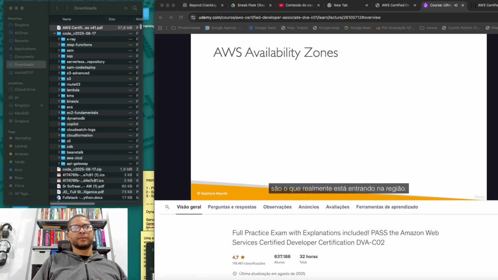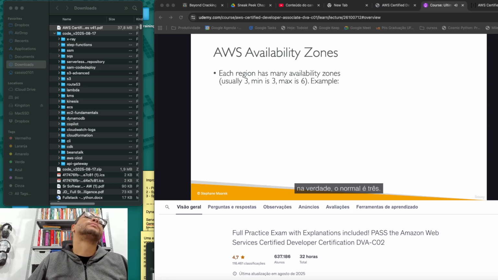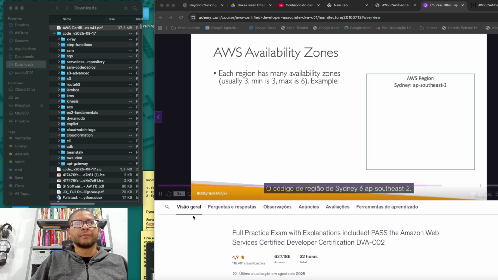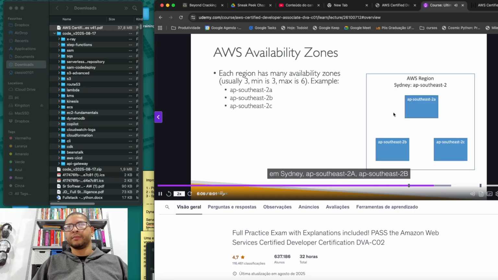Now, availability zones are what actually are going into the region. So each region will have many availability zones, usually 3. The minimum is 3 and the max is 6, but really the usual is 3. So let's take the Sydney region as an example. The Sydney region code is ap-southeast-2. So we have 3 availability zones in Sydney: ap-southeast-2a, ap-southeast-2b, and ap-southeast-2c.